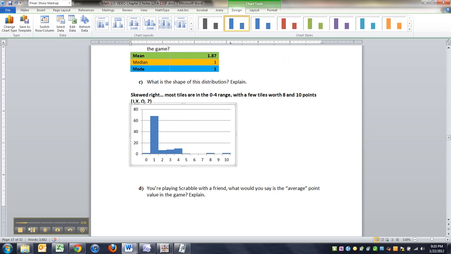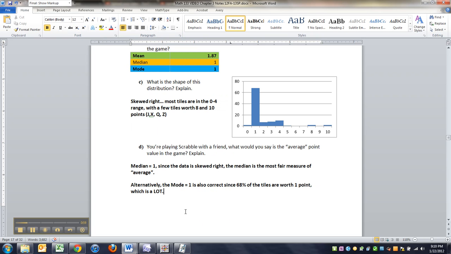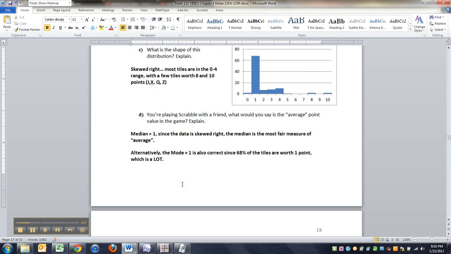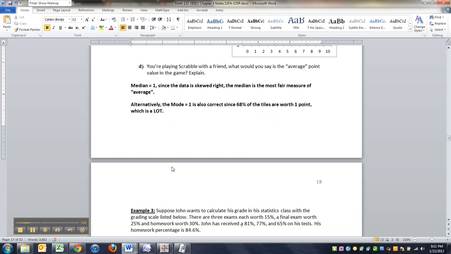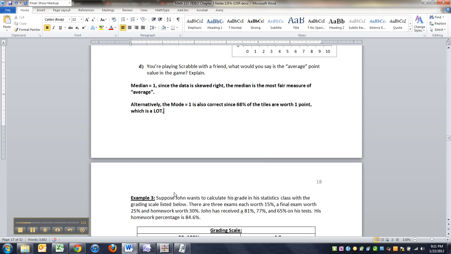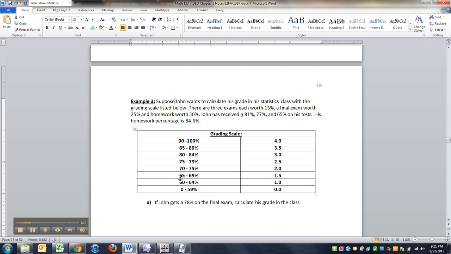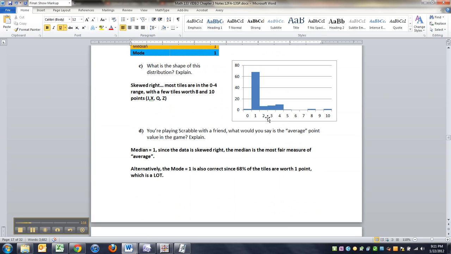Since the mode happens so often in this data set, the mode's probably a pretty good one. I mean, 68% of the tiles are worth 1 point. So when you reach in your hand, you're most likely to get one that's worth 1 point. Okay. So the one thing that's not good is mean. This is skewed right. Mean is no good.